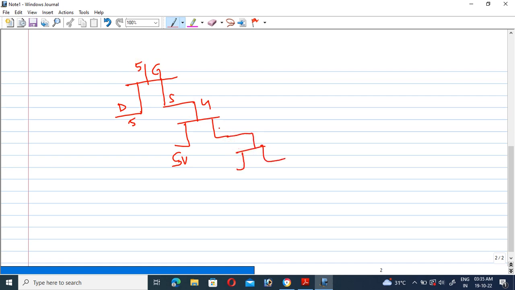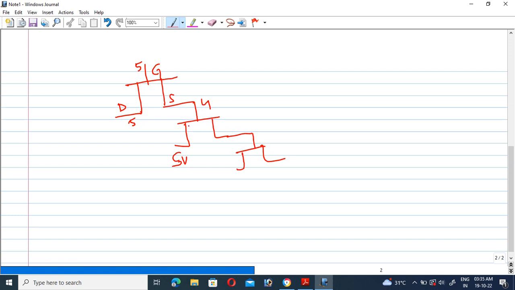So from this diagram, that is the situation. If you connect transistors like this for pass transistor logic, again we have 5 volts at the input, and it is connected to one more transistor. Now the 4 volts is the input for this one.